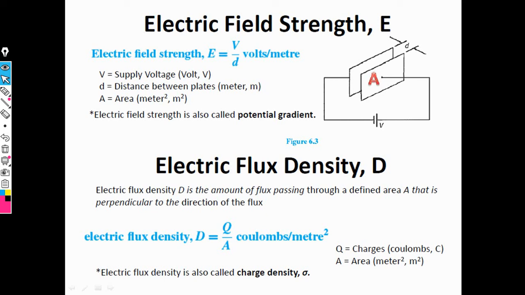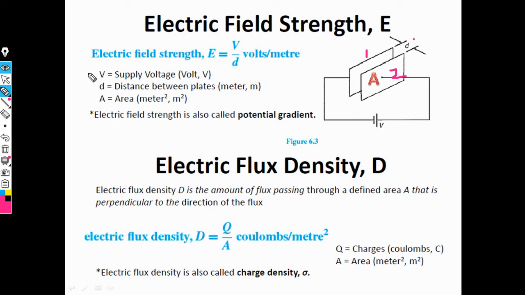Then the next point is electric field strength. The symbol is capital E. Electric field strength is defined as the ratio of supply voltage to the distance between two plates. This is the first plate and this is the second plate, called capacitor plates, and these capacitor plates are separated by distance D.